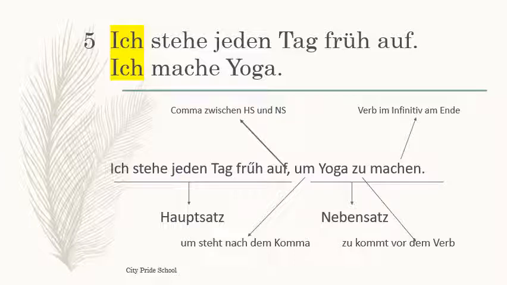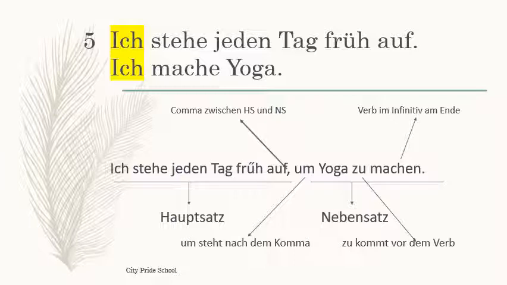Now here, ich stehe jeden Tag früh auf ist ein Hauptsatz. Klar? Und Yoga zu machen ist ein Nebensatz. So for the Hauptsatz, there is no change, it is kept as it is. Comma should come zwischen Hauptsatz und Nebensatz. Then after the comma, steht nach dem Komma.